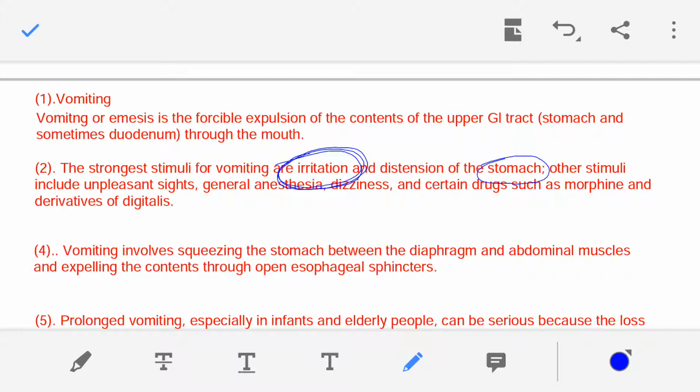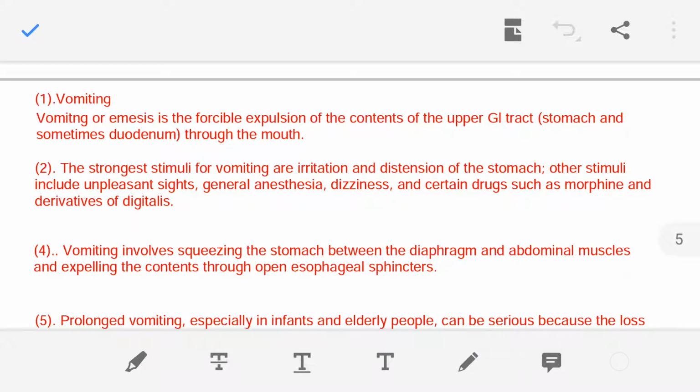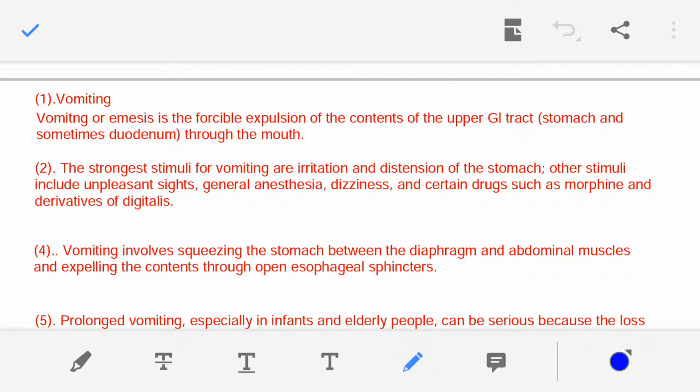Let's say the person has attended a party or marriage ceremony and has eaten many varieties of food. So the stomach of that person is distended, and when the person reaches home, he vomits. So this is the meaning of distension of the stomach.